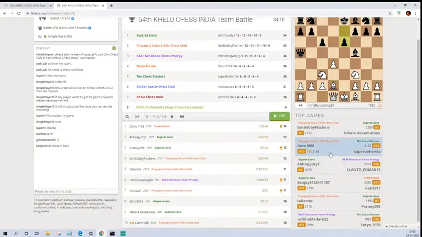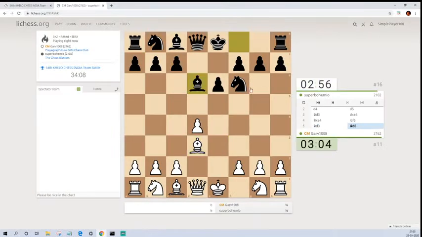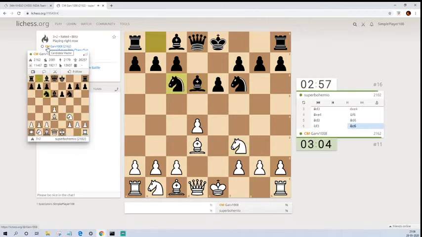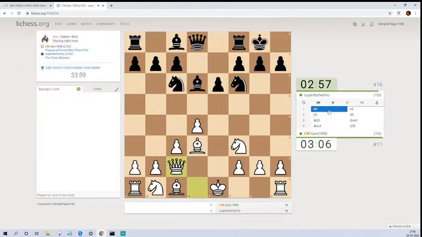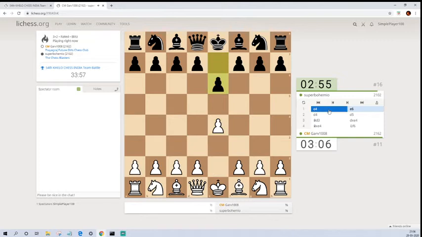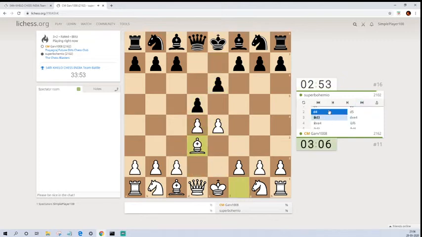Okay, let's check this game. Garv, who is a CM, the candidate master, versus the Super Bohemo. So let's check what happened in the game. E4, E5, E6, D4, D5, bishop D3. This is again one of the less played variations of the French defense, but it's a nice variation wherein the bishop can sit on either F3 or D3 squares.